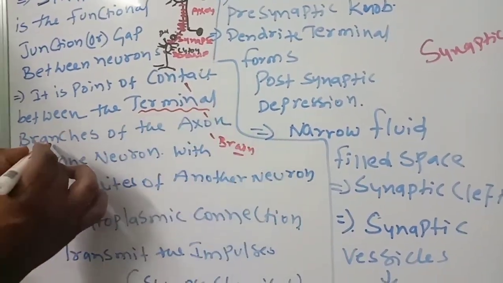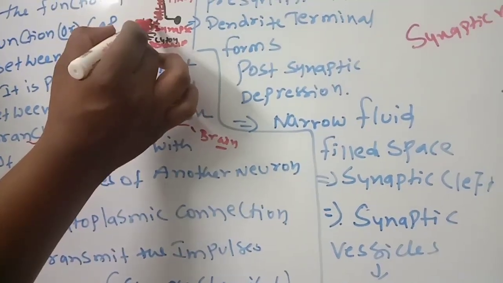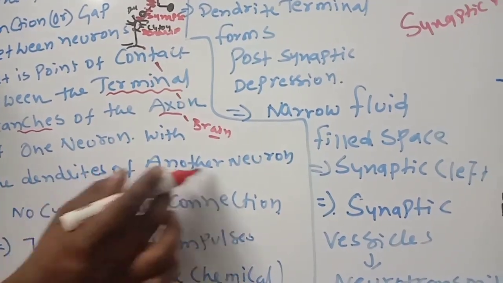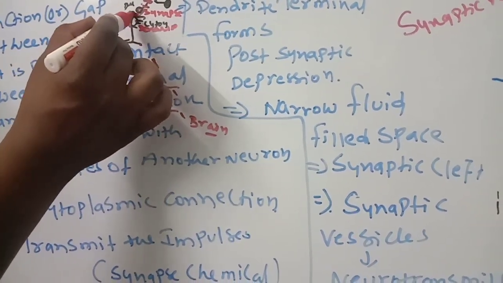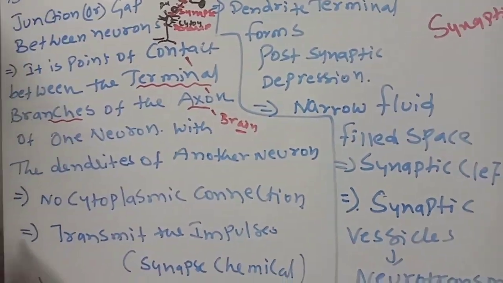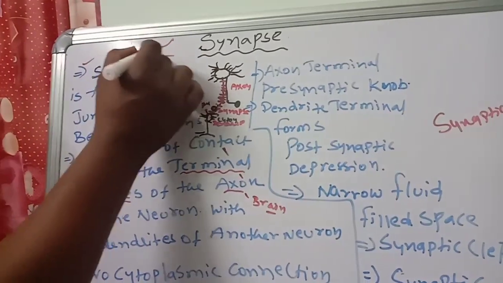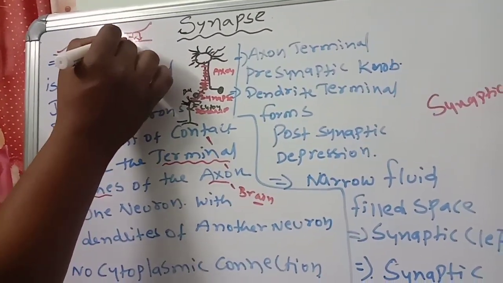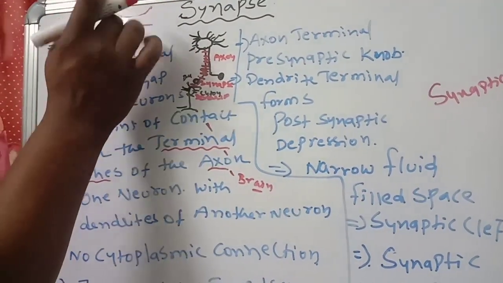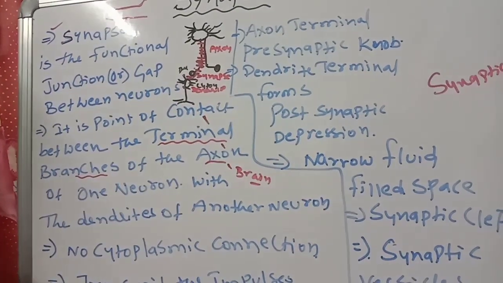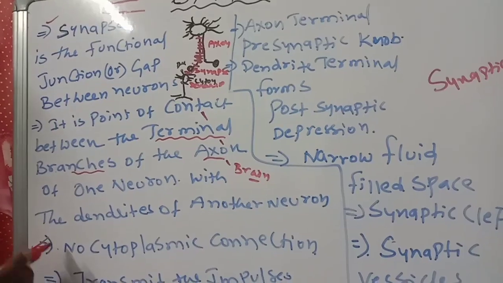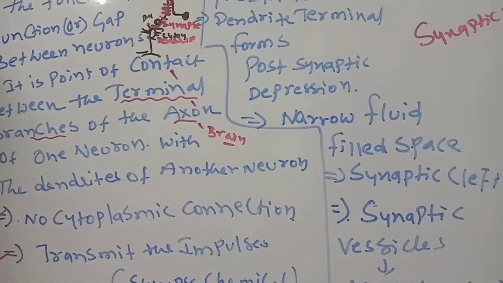Terminal branches of the axon: this is a terminal branch of the axon and one dendrite of another. In between, this gap of the junction is called the synapse. Even though a gap is there, the impulse will travel. That is the important point. There is no cytoplasmic connection between these two. This is one more important point. But even though there is no cytoplasmic connection, it transmits the impulse.